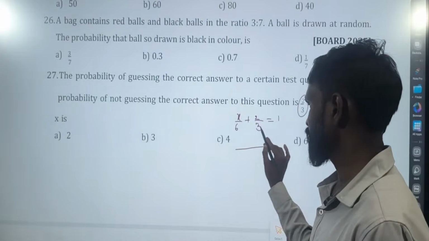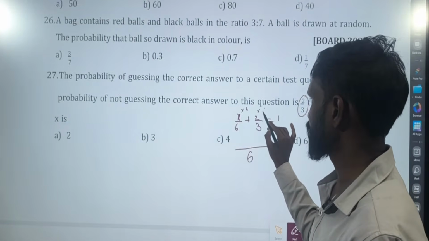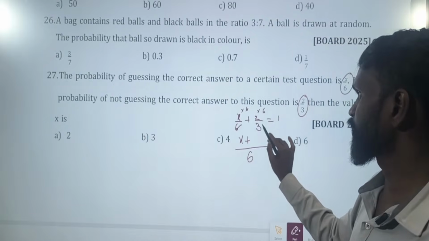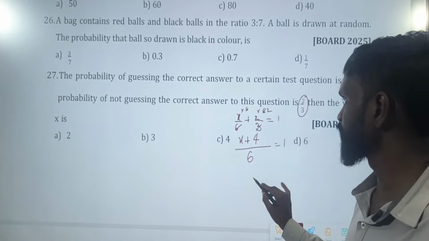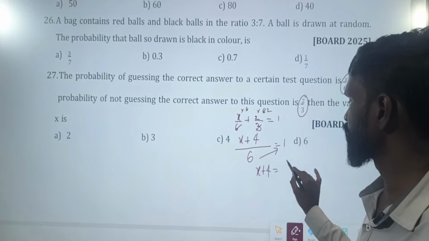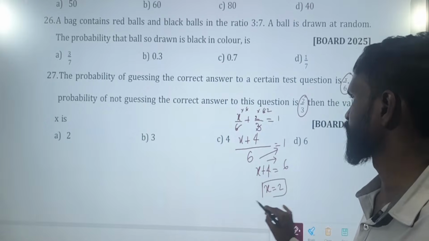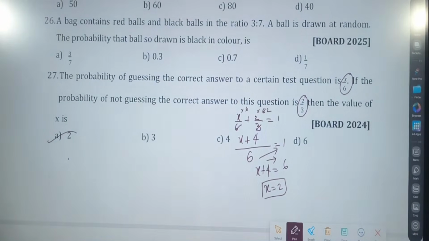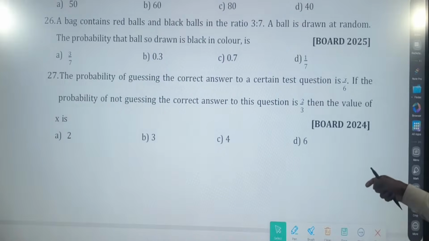Take the LCM. For 6 and 3, LCM is 6. Multiply with 6, and 6 cancels. x plus 3 2s are 6... 2 2s are 4 is equal to 6. Cross multiply. x plus 4 is equal to 6. Send 4 to that side. x is equal to 2. Which option? Option A. So last 3 more questions to go. We'll see. Next.